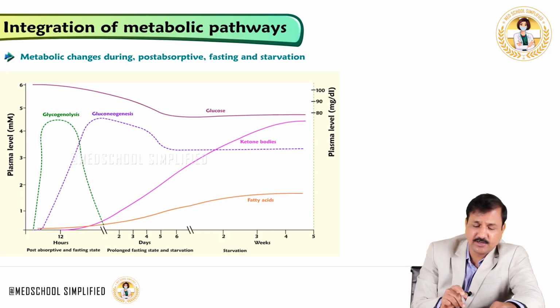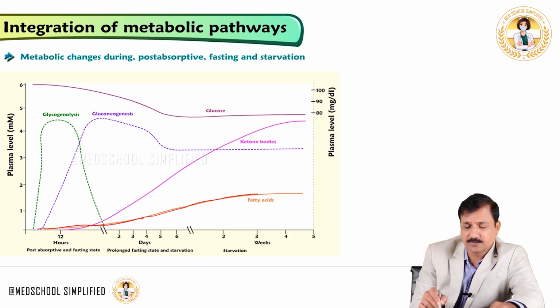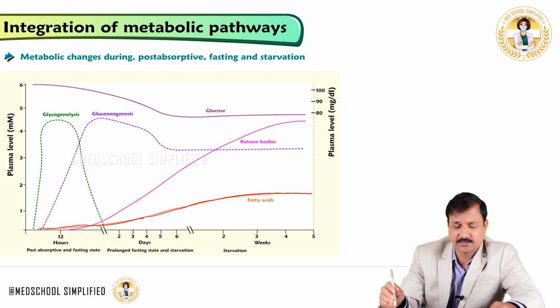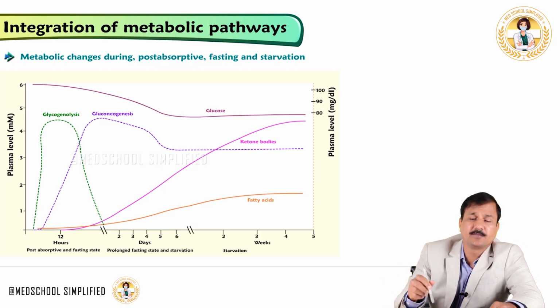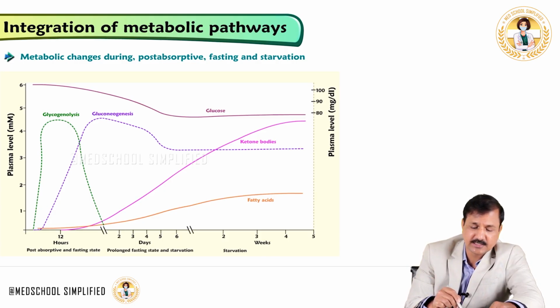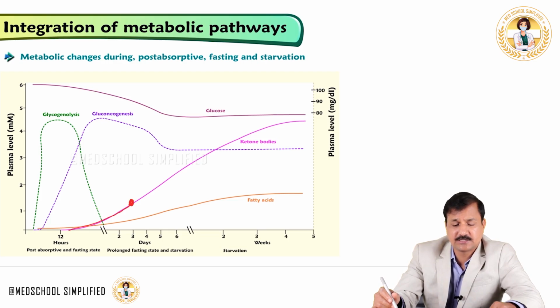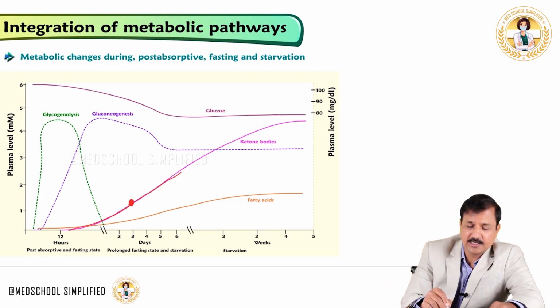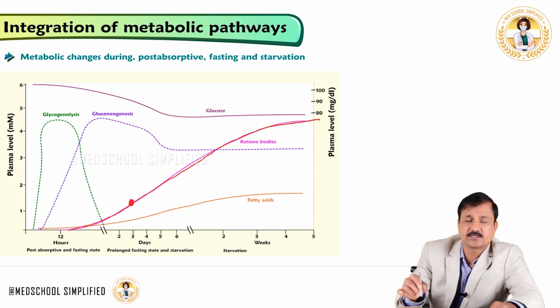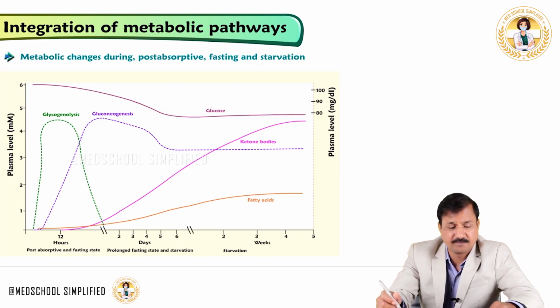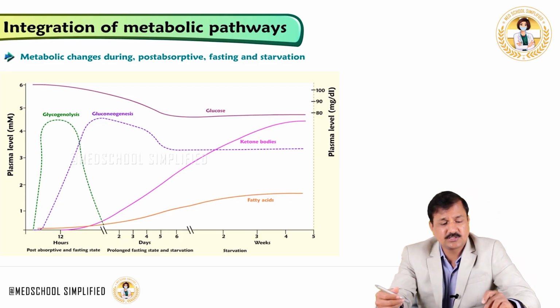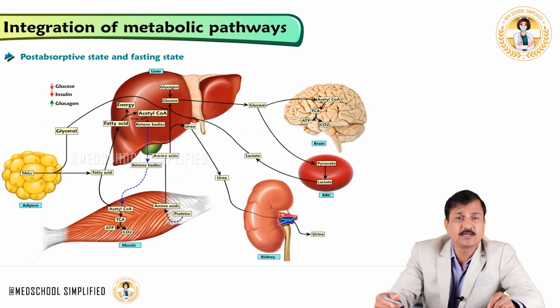Now, as this process is going on, the fatty acids slowly rise in the blood. So as we move into the post-absorptive and fasting state going into starvation, as the fatty acids are rising in the blood, ketone body levels will also rise, especially 24 hours after and going into 3 days, that is 72 hours. A significant number of ketone bodies can be seen in the blood, and they continue to rise for another 2 to 3 weeks, and from there they stay at a constant level as long as the person is fasting and surviving, in starvation and surviving. So these are some of the changes that are going on in the blood levels.